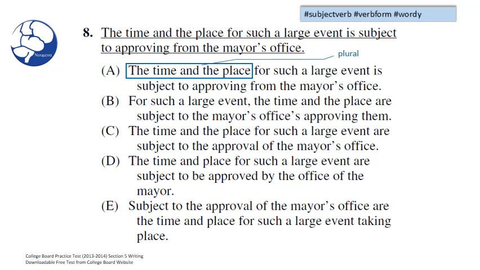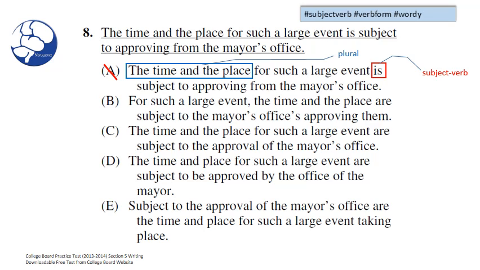However, we have a singular verb, is, which causes a subject-verb error. Remember, in sentences, subject and verb should match in number. Subjects and verbs should either be both plural or both singular. In this case, we have a plural subject and a singular verb. So this is an incorrect choice.